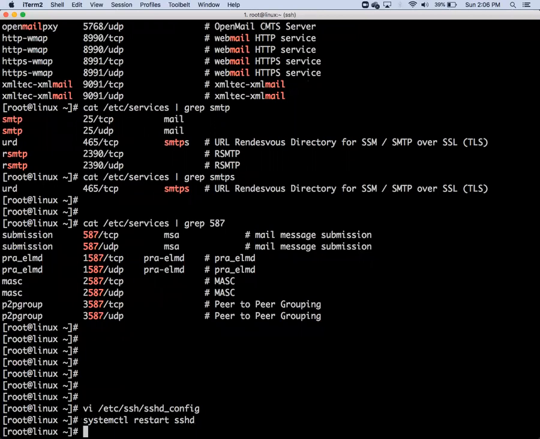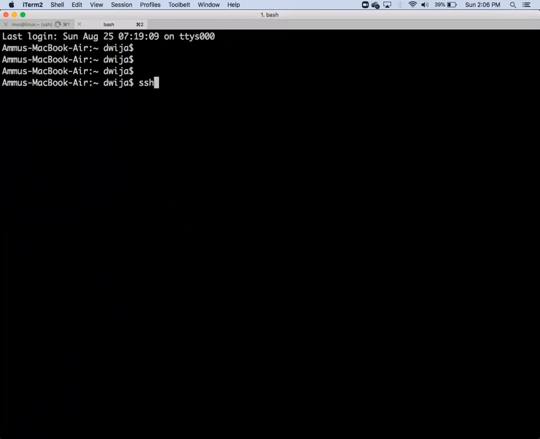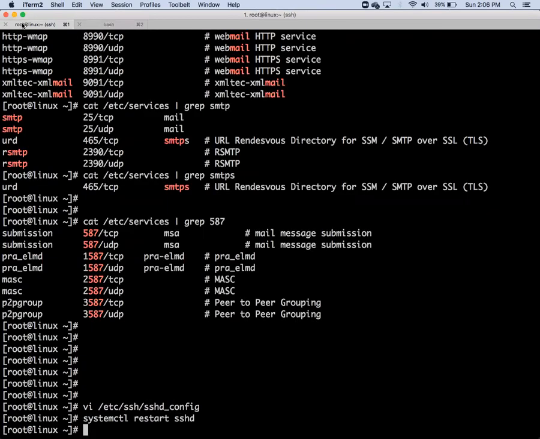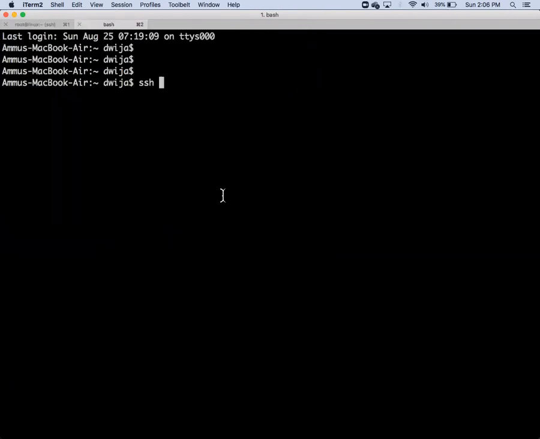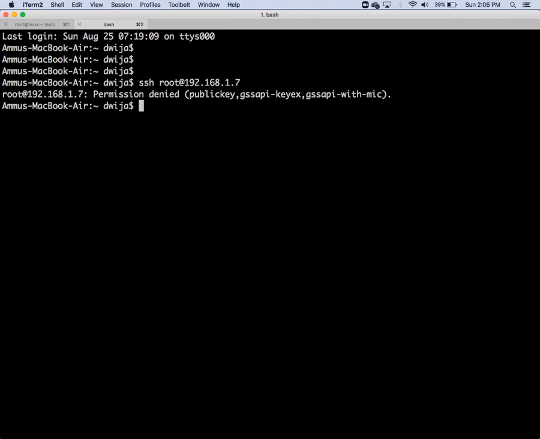Done. Now I'll try to go to a new tab and SSH. What is the IP address of this machine? Maybe 1.7, let me check with ifconfig. Yes, 1.7. ssh root@192.168.1.7. Unable to log in.